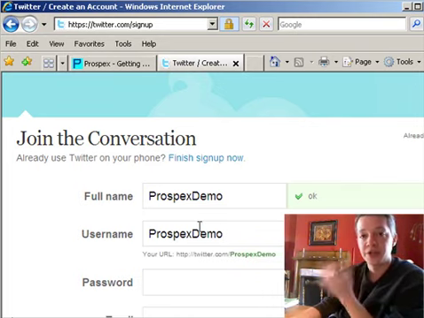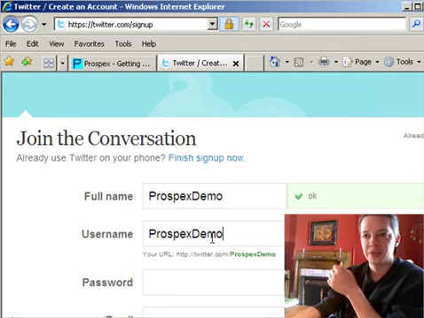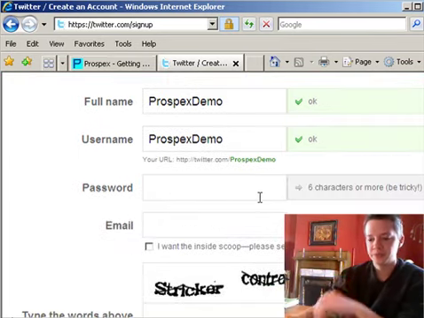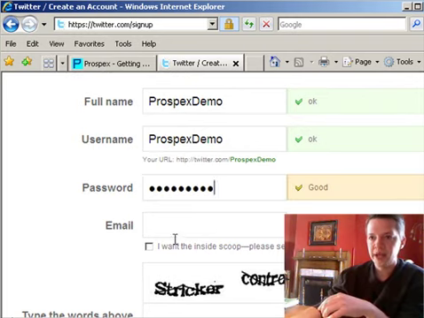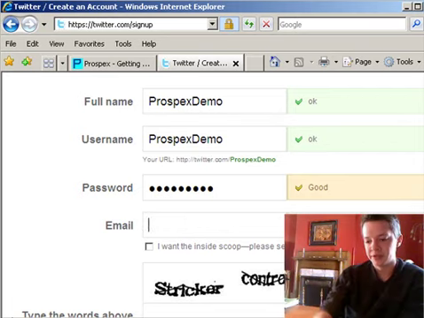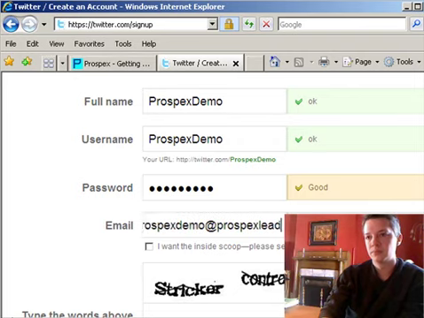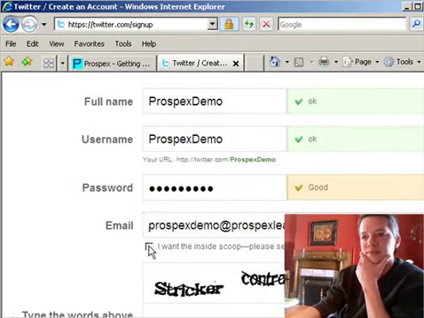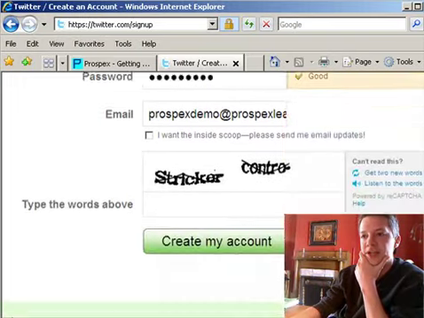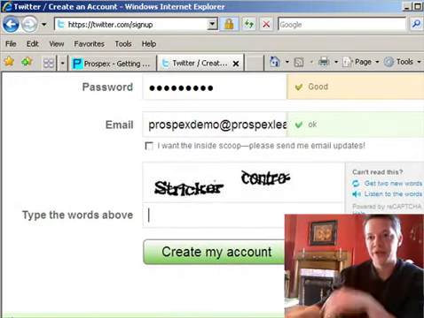I encourage you to try and grab your first and your last name. If your first and last name is already taken, then you can put an underscore in between your first name and your last name. And just scroll down here and choose a password. And put your email in here. So I'm just going to use a test account here. And then you just fill out the CAPTCHA down here and then hit create my account.